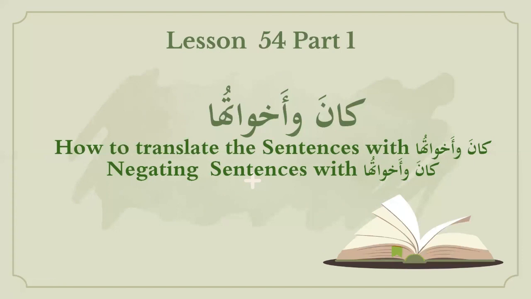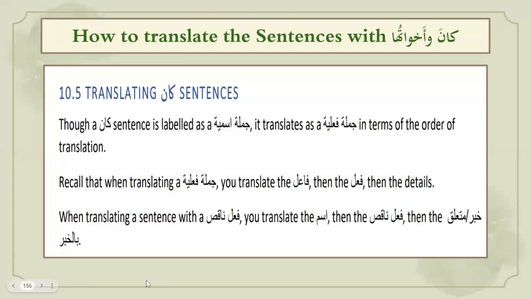So far, from lesson 52, we did the introductory lesson for kana wa akhwatuha, then we did the conjugation, then in lesson 53, we did the irregular sentence structure, and then the complex sentences. And now today's topic is how to translate the sentences with kana or its sisters. The unit number for this topic is 10.5 in Dream Book, right? So let's see how we translate sentences with either kana or its sisters.